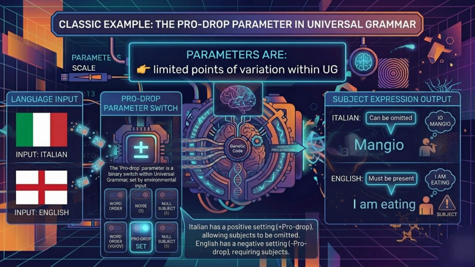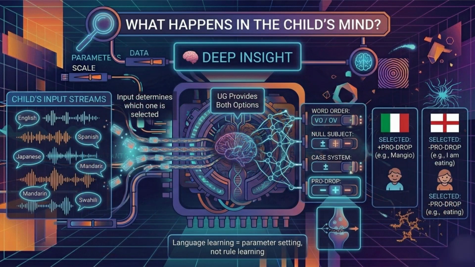Classic example is of the pro-drop parameter. In Italian, subject can be omitted. And in English, subject should be present. The question that rises is, what happens in the child's mind? UG provides both options. Input determines which one is selected. Deep insight is that language learning equals parameter setting, not rule learning.